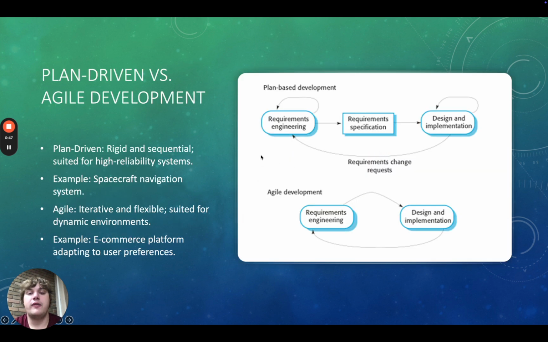Plan-driven development, like Waterfall, thrives in environments with fixed requirements. On the other hand, Agile is designed for projects with evolving needs. Some key differences: plan-driven is rigid and sequential, best for systems with high reliability needs like aerospace software. Agile is iterative and flexible, which is ideal for fast-paced industries like mobile app development. A real-world contrast is developing a spacecraft navigation system may use plan-driven methods for precision, and an e-commerce platform where features constantly adapt to user preferences will benefit from using Agile.